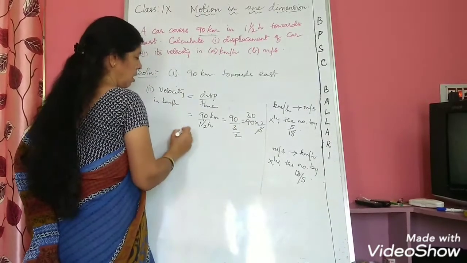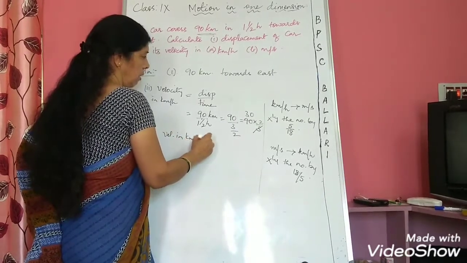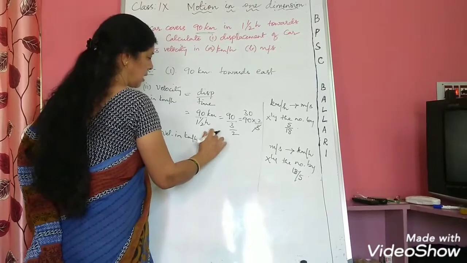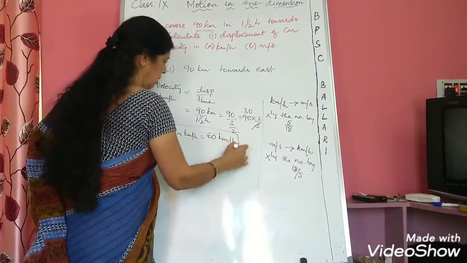So what will be the velocity in kilometer per hour? Velocity in kilometer per hour will be 60. 30 times 2 will be 60. 60 kilometer per hour. This is the solution.